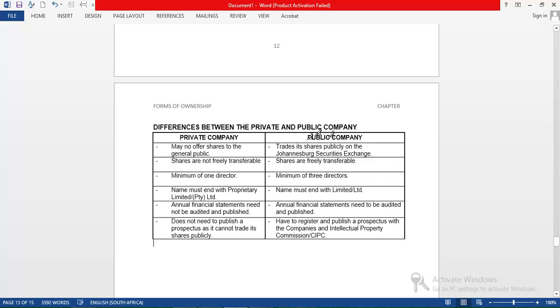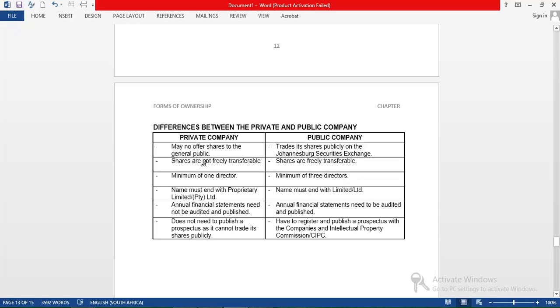But public companies are allowed to trade or sell their shares to the public through the market for shares, which is called the JSE, Johannesburg Stock Exchange. That's the major difference. This one is called a private company because it can only offer its shares in private. This one is called a public company because it can sell its shares to the public, publicly, on the JSE, right?